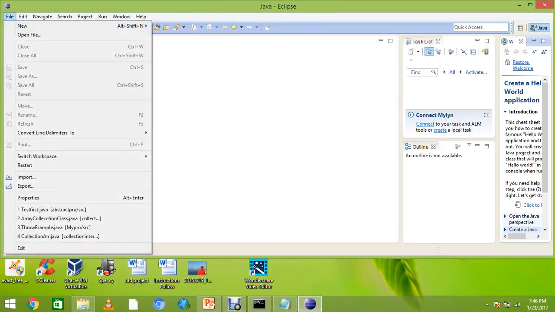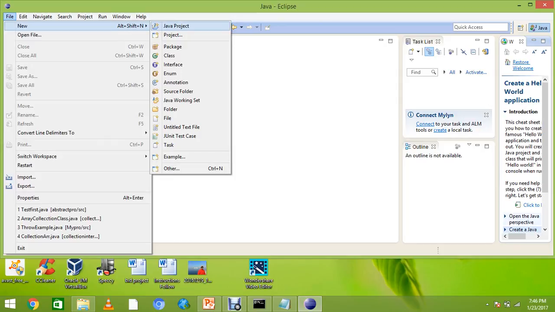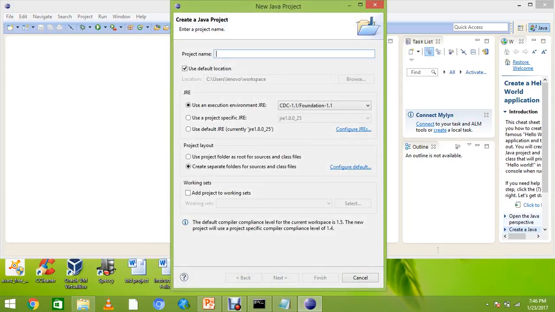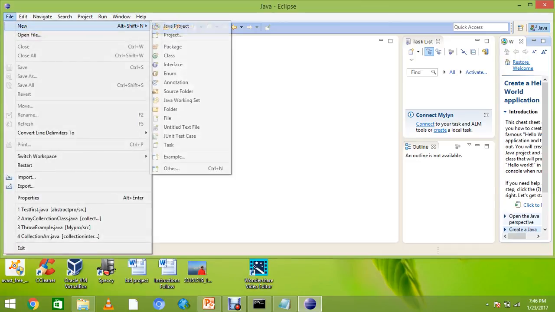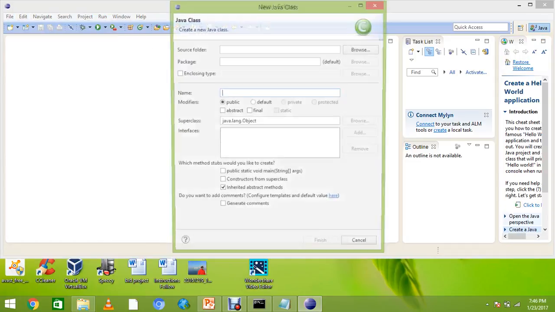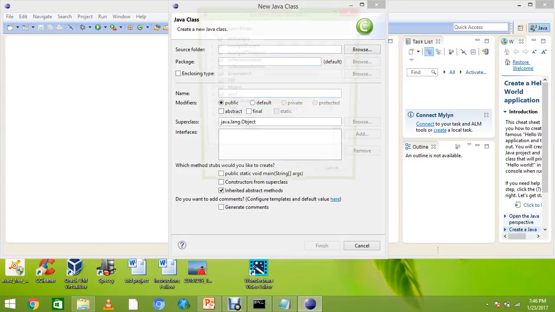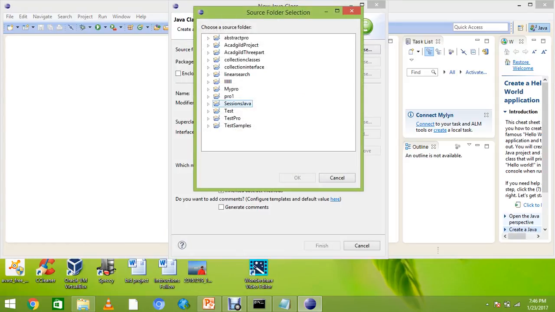For this, first you create your new Java project. Give the project name sessions Java, and go to File, New, Class. Check your browser. Here it is, sessions Java.